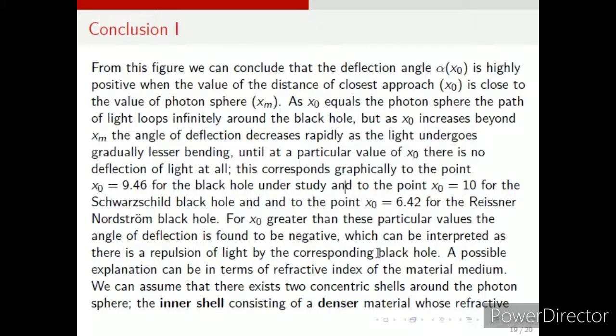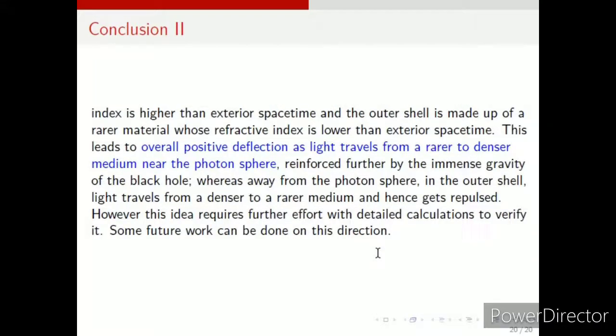Closer to the photon sphere, we get a positive angle of deflection. This negativity can be explained by taking two concentric shells around the photon sphere. The inner shell contains a denser medium, while the outer shell contains a rarer medium.